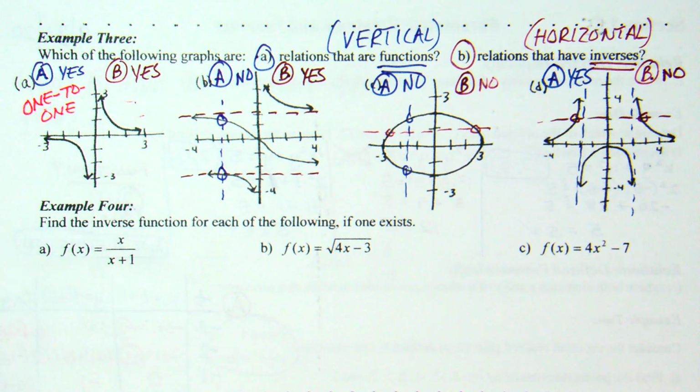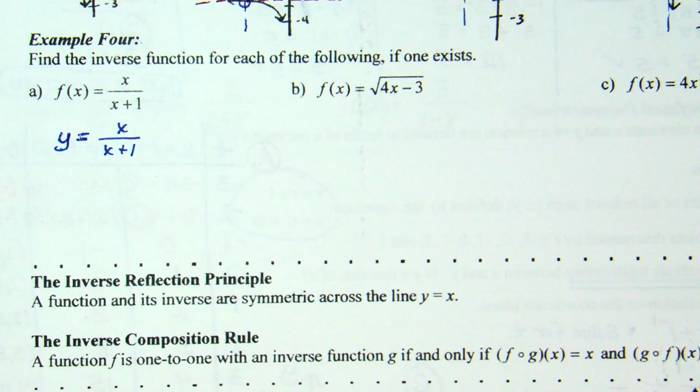Now, first of all, what do you know about f of x? f of x is the same as y, right? So if we rewrite this equation, this is y equals x over x plus 1. That's just me rewriting that f of x is the same as y. To actually find the inverse, switch x and y. Everything that's an x becomes a y, and everything that's a y becomes an x.